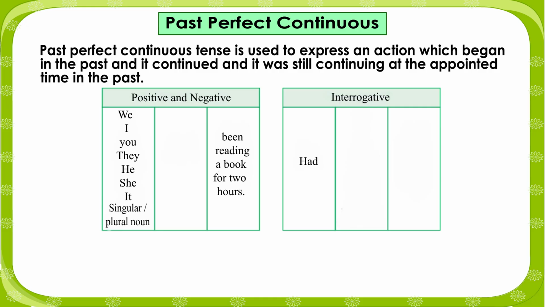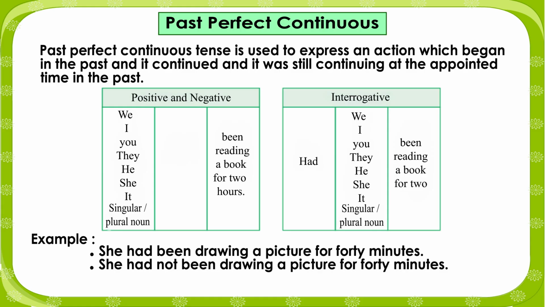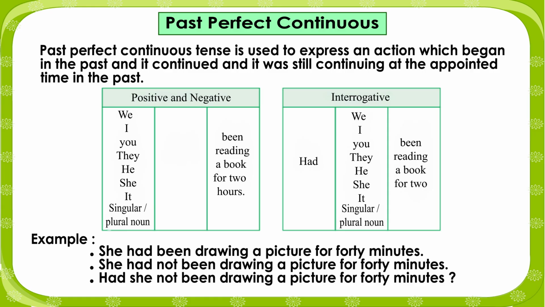Interrogative: Had we, I, you, they, he, she, it, singular or plural noun been reading a book for 2 hours? Example: She had been drawing a picture for 40 minutes. She had not been drawing a picture for 40 minutes. Had she not been drawing a picture for 40 minutes?